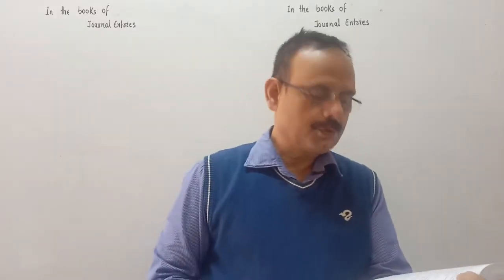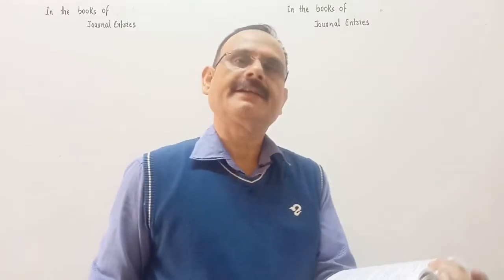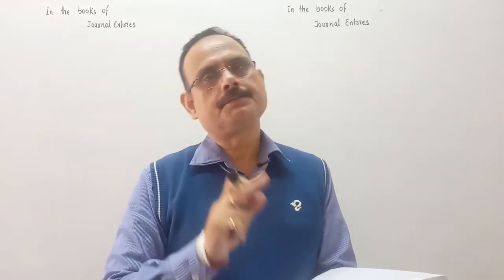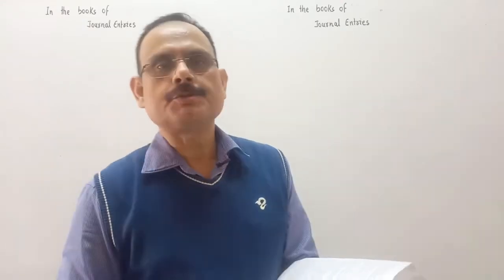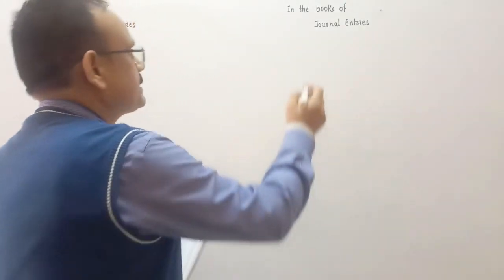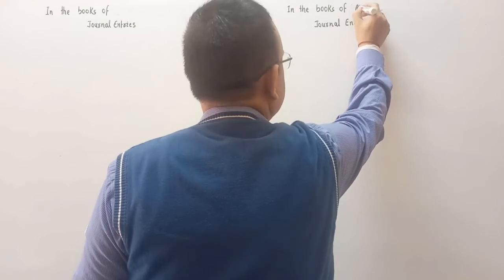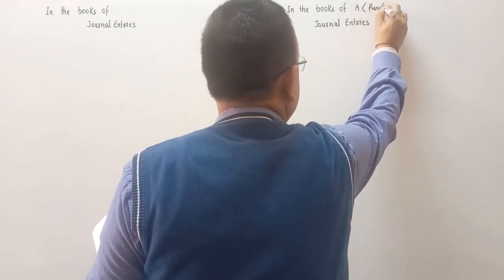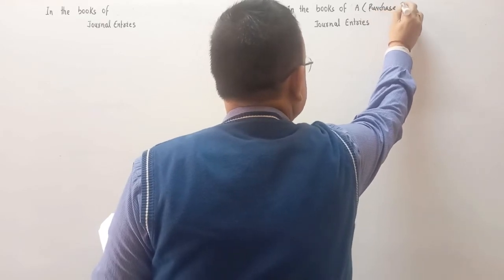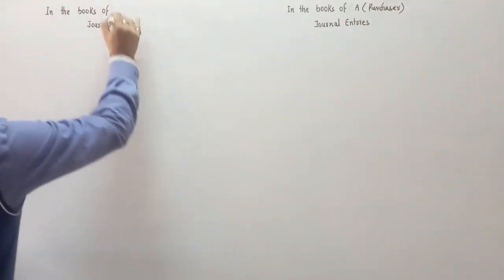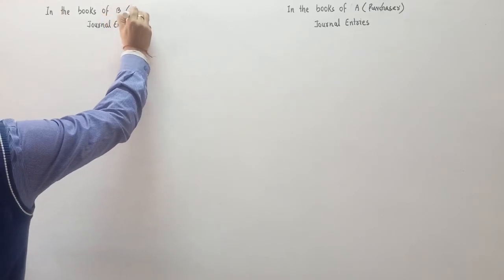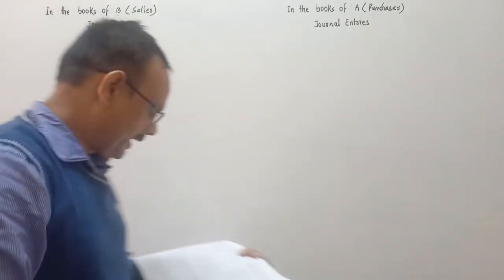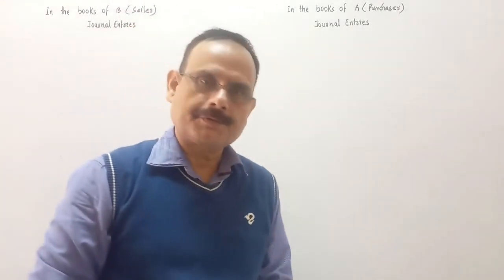So the question is: on March 4, 2017, A purchased from B goods of rupees 50,000. So A purchased goods means A is the purchaser. He is the purchaser. A is the purchaser and B is the seller. Here B is the seller. So A purchased goods from B for rupees 50,000.